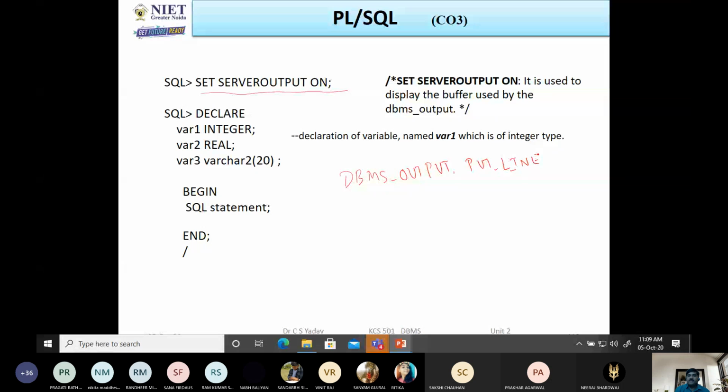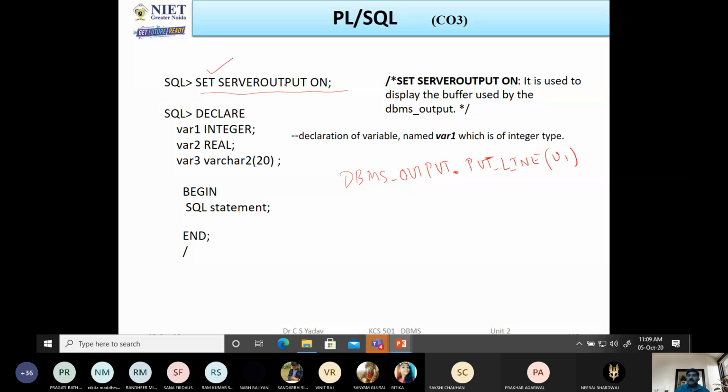So dbms_output is a package, and this is the method through which we can display the value of a variable. But to enable this method we have to set serveroutput on. Why? Because it creates a buffer, and the value will first be stored in that buffer, and from that buffer the value will go to the screen. Did you get it?